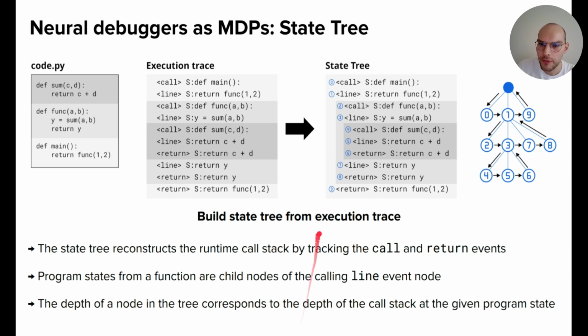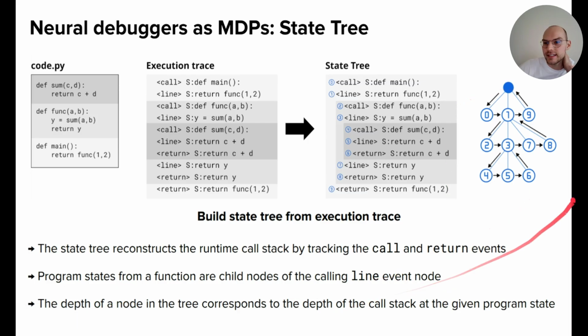When we organize these lines in a tree, the program states in a function are the children. Let's look at, for example, this gray function here. The program states within this function are the children of the line event that calls this function. This resembles the tree data structure.